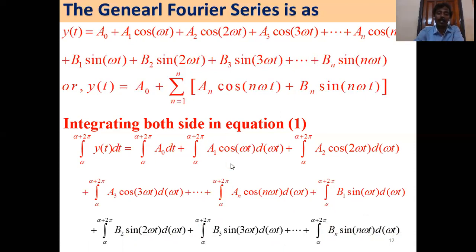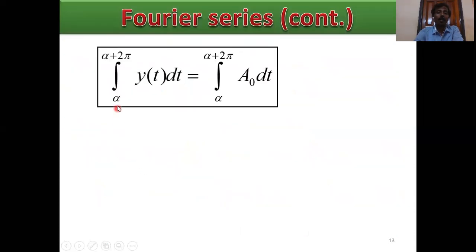But here, all of these sections equal 0 by the integrating property. Only alpha to alpha plus 2 pi y of t dt and alpha to alpha plus 2 pi a0 dt are present. So here only alpha to alpha plus 2 pi y of t dt equals alpha to alpha plus 2 pi a0 dt.